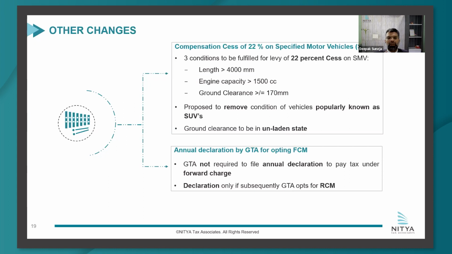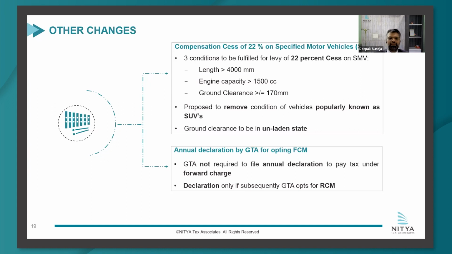And here there is also one takeaway for taxpayers who are receiving the services of GTA. Usually what happens is the GTA starts charging GST on the invoice, and the taxpayers say that, okay, he's charging, so he must have made his compliance.